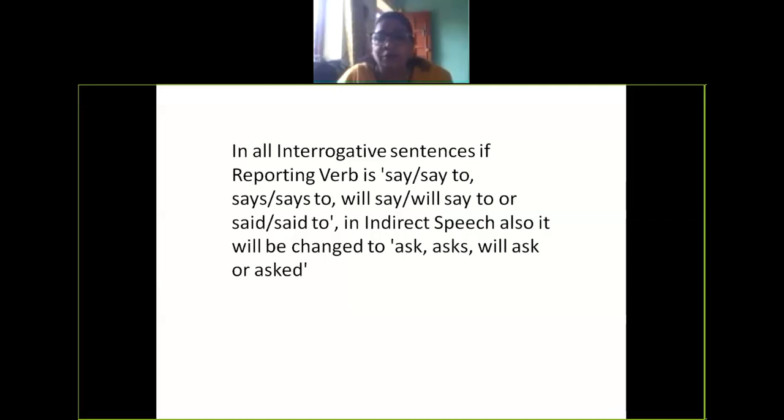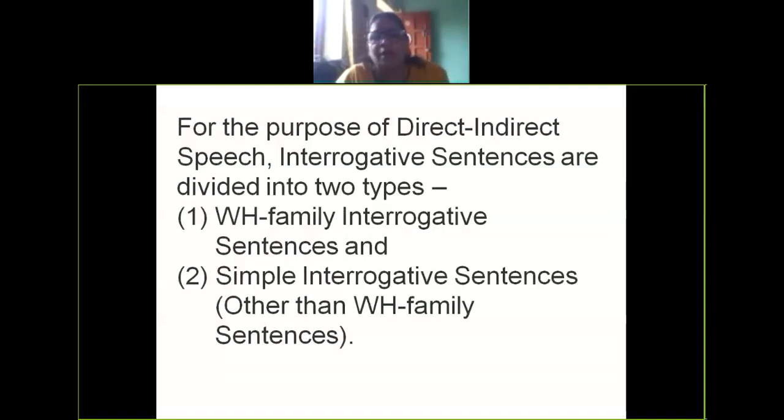These are the words used to make such sentences. So we have two ways in which we can make interrogative sentences. Both of them have different rules to change from direct speech to indirect speech. That is why we have divided them.